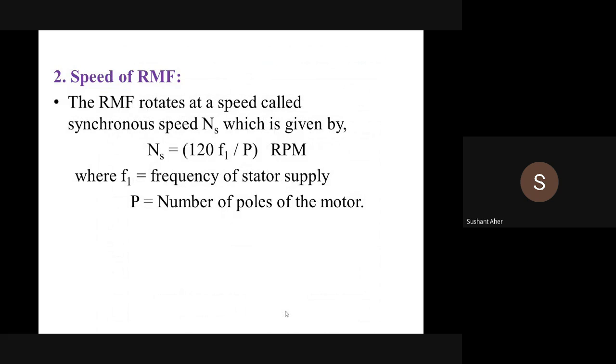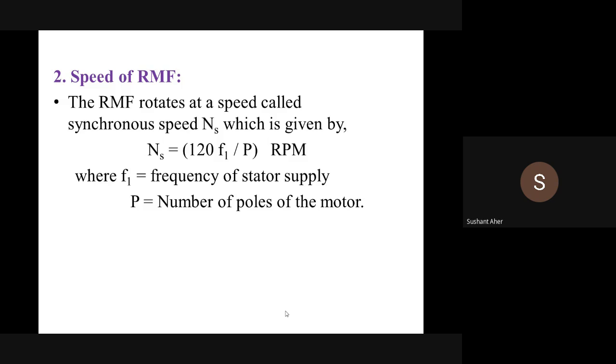Then speed or RPM, right? As I told earlier, when we give supply to the stator of the three-phase induction motor, the field created by the induction motor rotates at a speed which is called the synchronous speed, and the field is called a rotating magnetic field. Why do we call it a rotating magnetic field? Because the field is continuously changing its direction also and speed also,